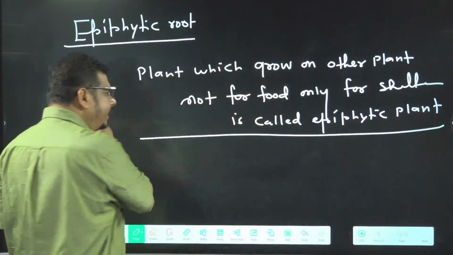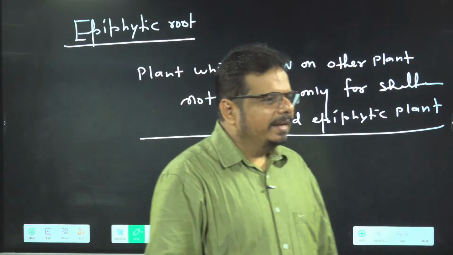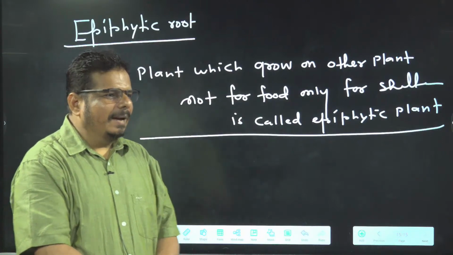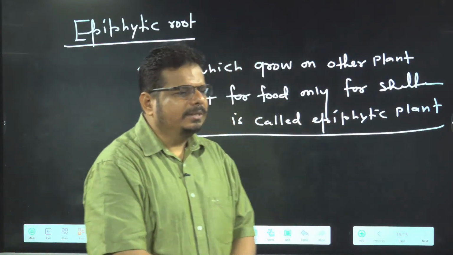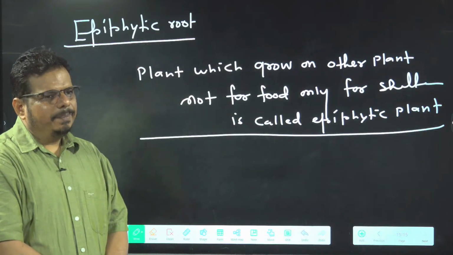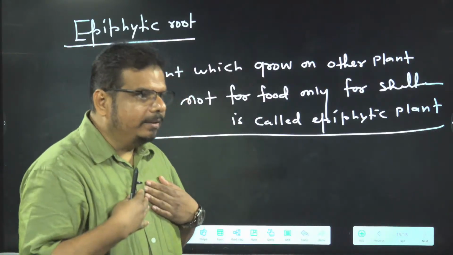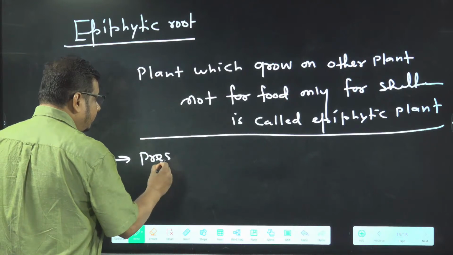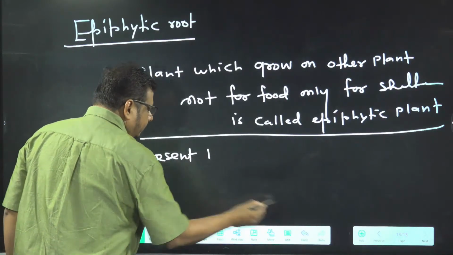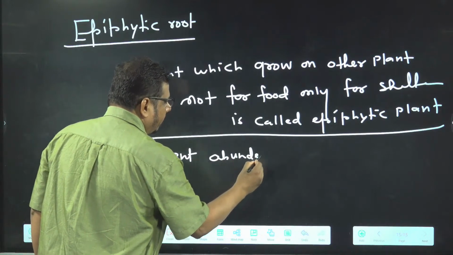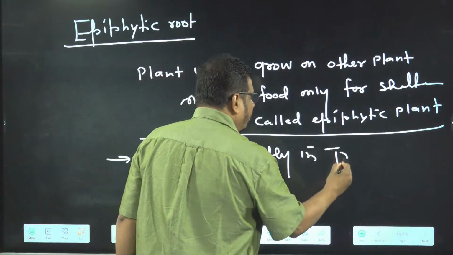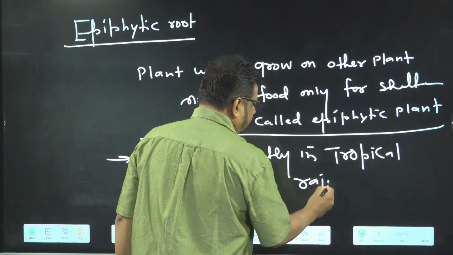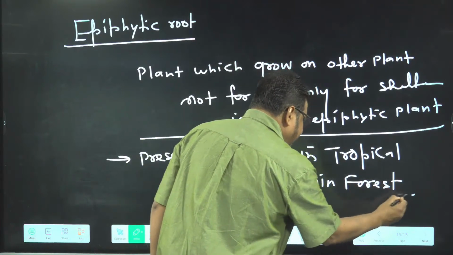Can I ask a good question here from you people? Epiphytic plants are abundantly present in which region? I am connecting morphology with ecology and asking a question. Epiphytic plants are present abundantly in tropical rainforest.